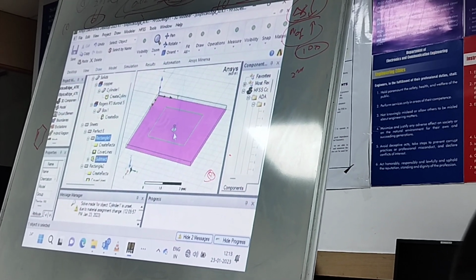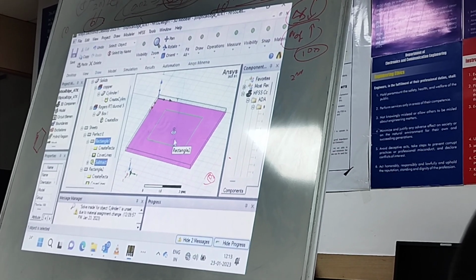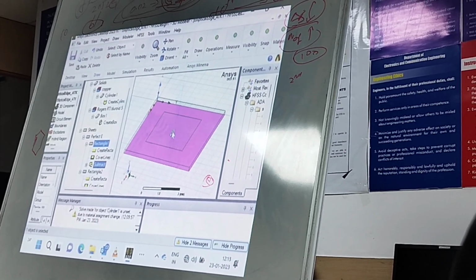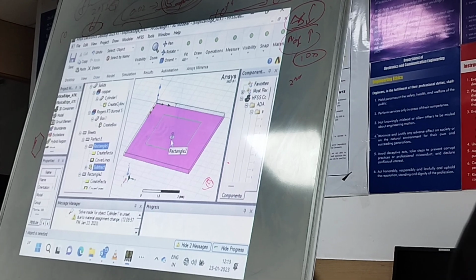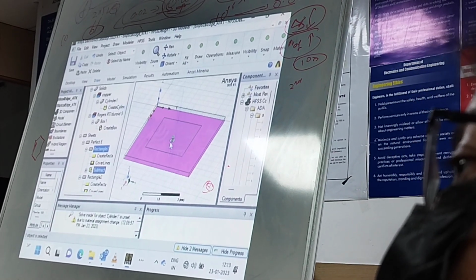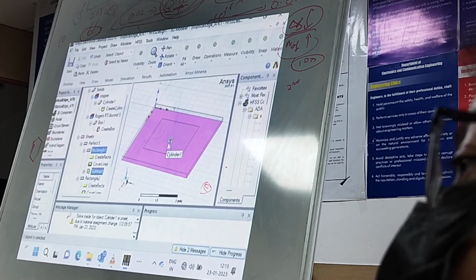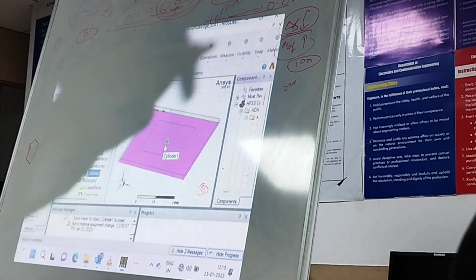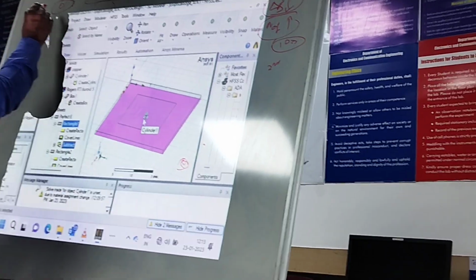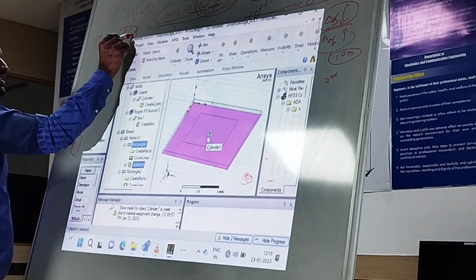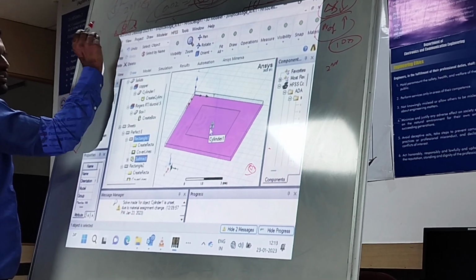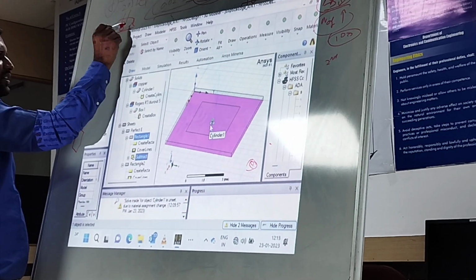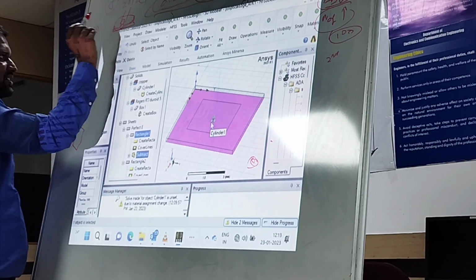What about the dielectric part? We can use some polyimide or something. Actually it doesn't have any kind of thickness here. If you don't have any thickness, then whatever the source you are giving is applied directly. If you are using some kind of thickness, you can fill in this particular region. Let's suppose it has some thickness. In this case, this inner conductor also should be extended. In practical cases, it will be Teflon.